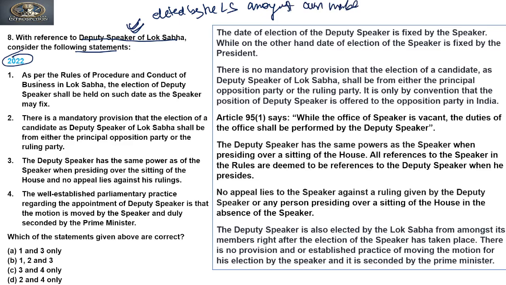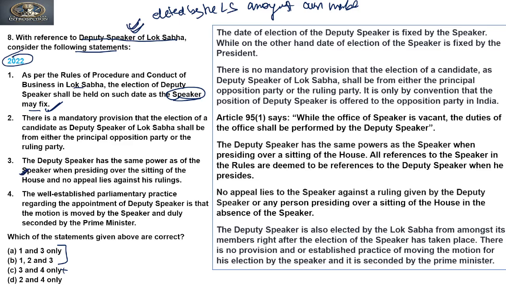Clear? So the first statement is, as per the Rules of Procedure and Conduct of Business in Lok Sabha, the election of Deputy Speaker shall be held on such date as the Speaker may fix. Yes, it is true. The date of the Deputy Speaker election is fixed by the Speaker. Clear? So the first is true. So we can say that this cannot be our answer, and D also cannot be our answer. Now we are restricted to the first two options, A and B, right? Now if you see, the third is common to both, it means the third will be correct.